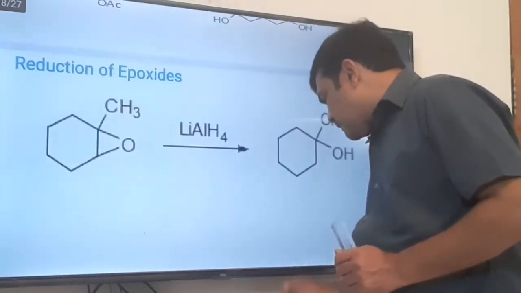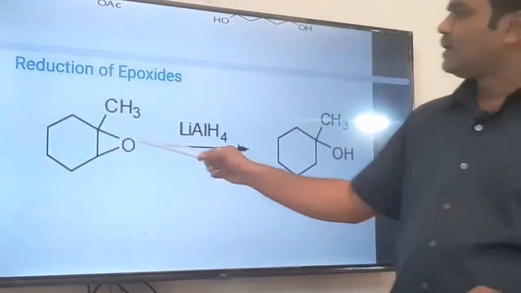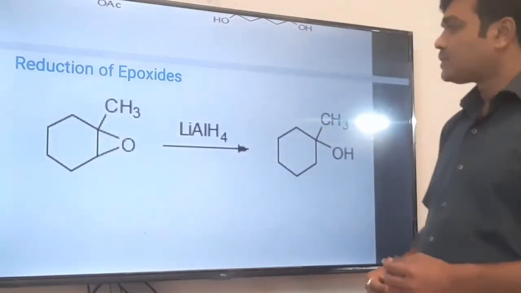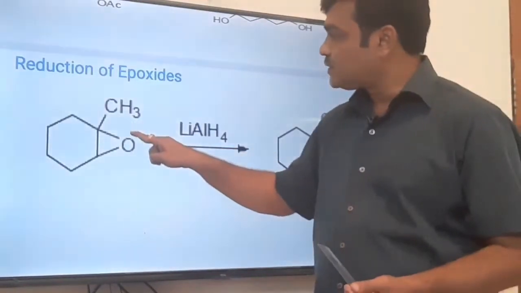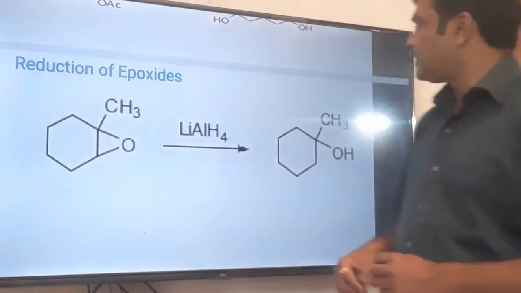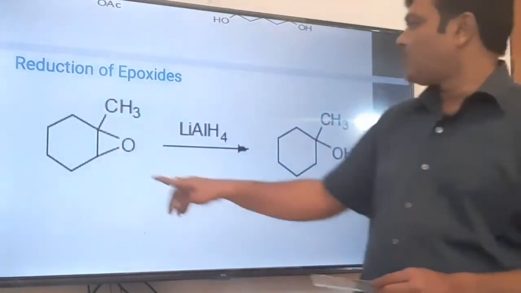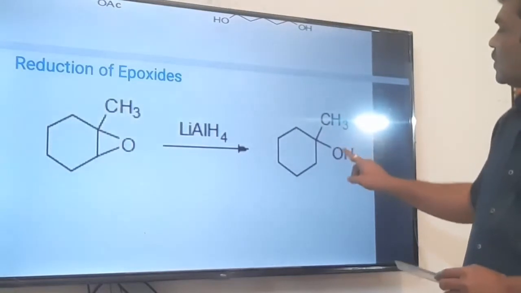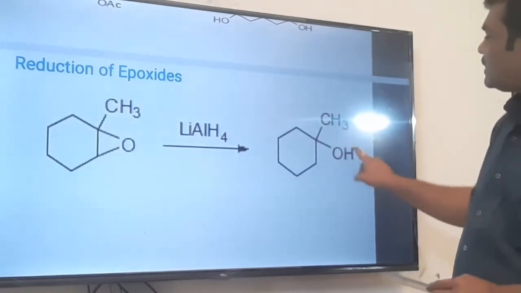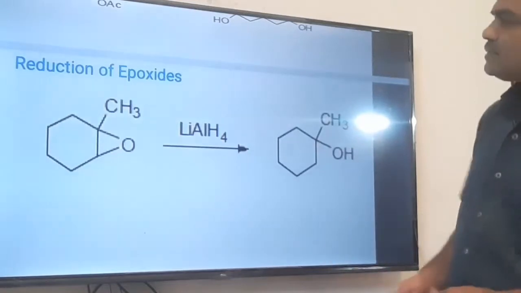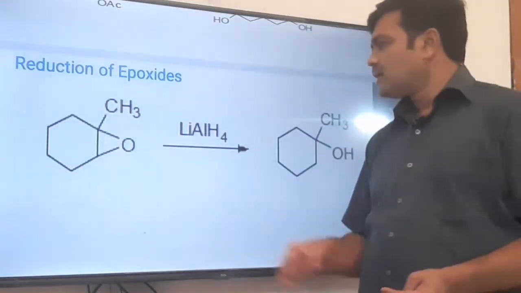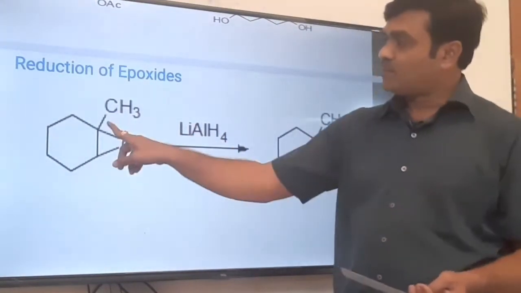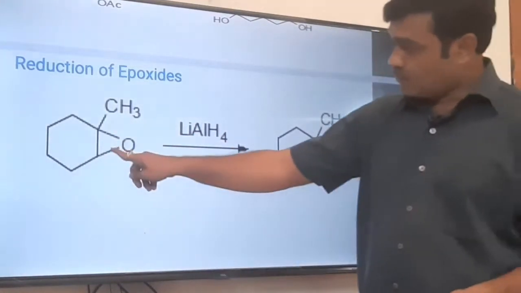Now this is the reduction of epoxide. Epoxide ring opening reaction takes place. It is interesting to see whether the epoxide ring opens from the more substituted side or the less substituted side. So you can clearly see here that the epoxide ring opens from the less substituted side, and in the final product the OH group is attached to the more substituted side. The reason is again the same, that the hydride ion goes to the carbon from the less substituted side and not from the more substituted side. This ring opening takes place.